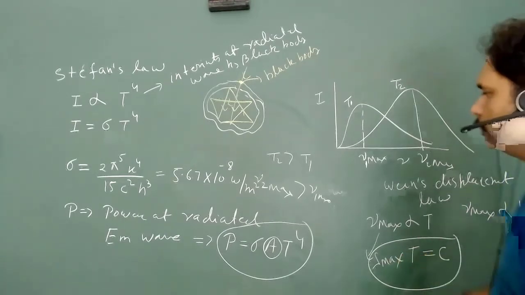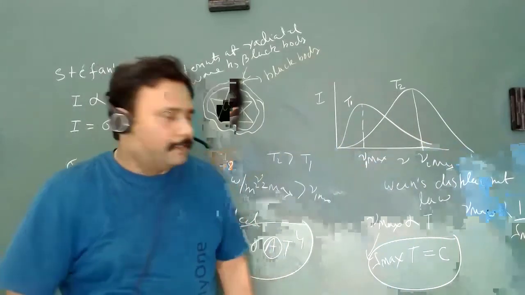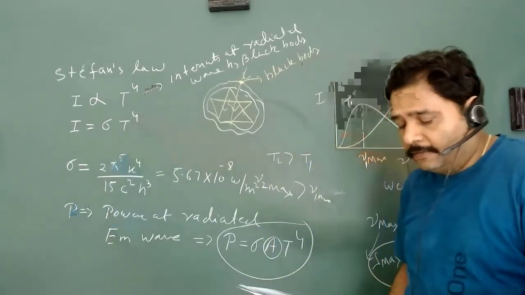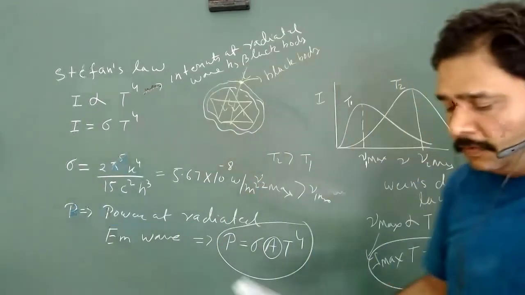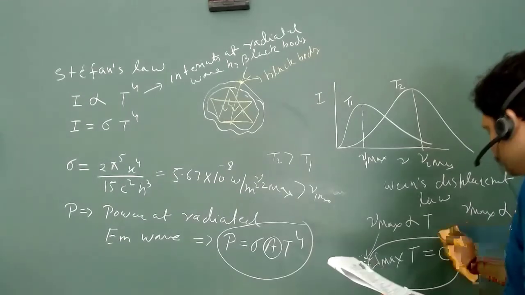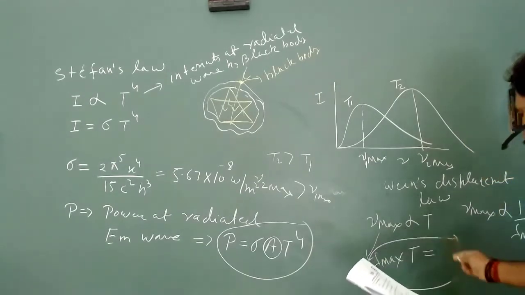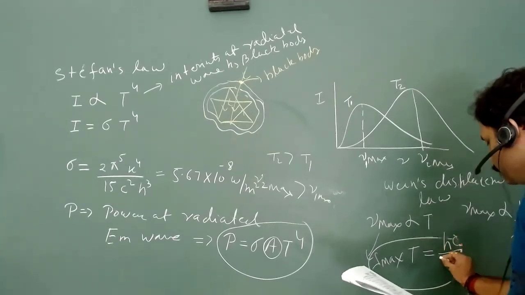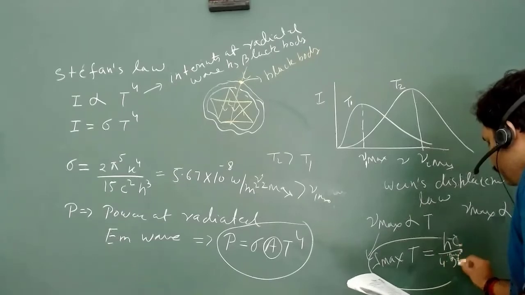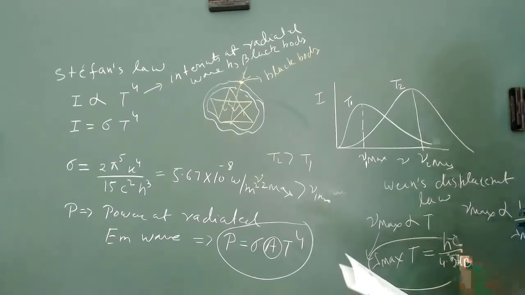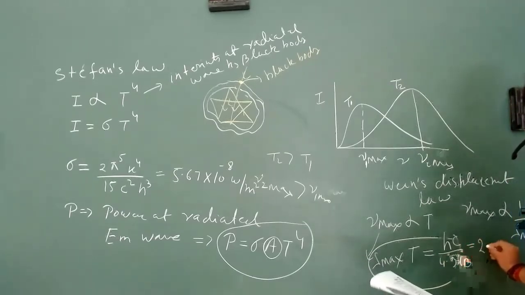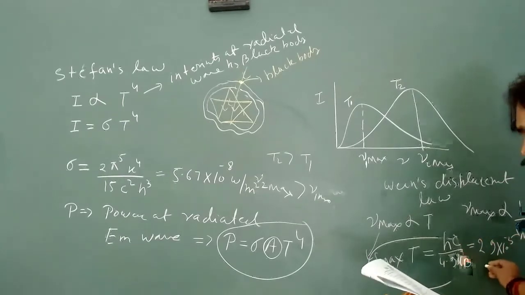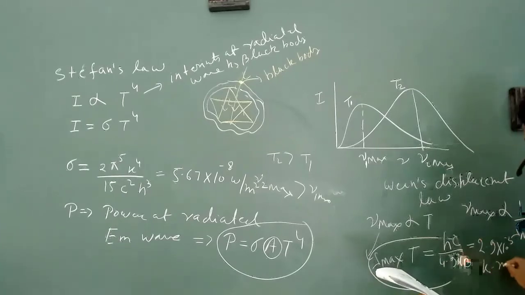So lambda maximum into T is equal to some constant, and this constant is identified as Wien's constant, which is hc by 4.9 k_B, approximately equal to 2.9 into 10 to the power minus 3 Kelvin meter.